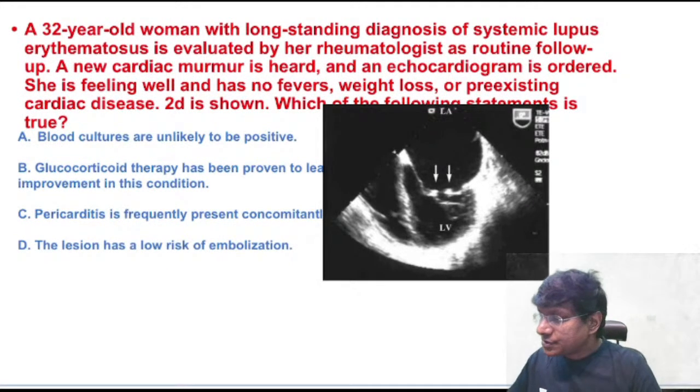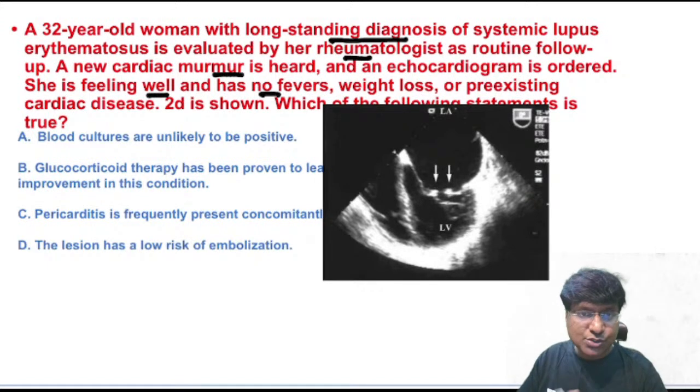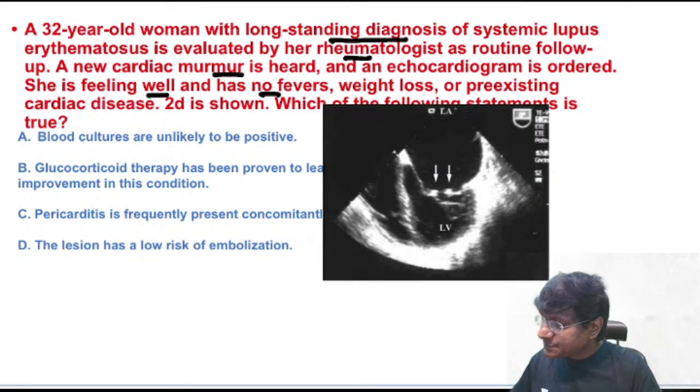Okay, right. So a 32-year-old woman with a long-standing diagnosis of SLE is evaluated by her rheumatologist as routine follow-up. A new cardiac murmur is heard and an echocardiogram is ordered. She is feeling well, has no fever, no weight loss, and there is no pre-existing cardiac disease. A 2D echo is being shown here.